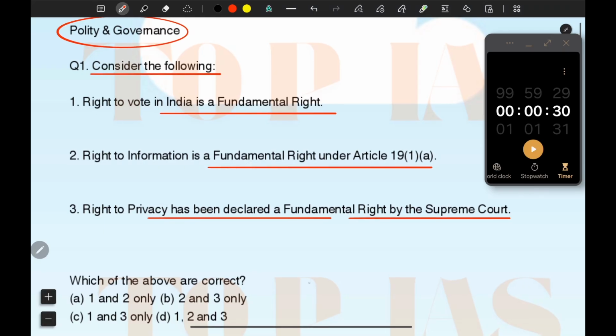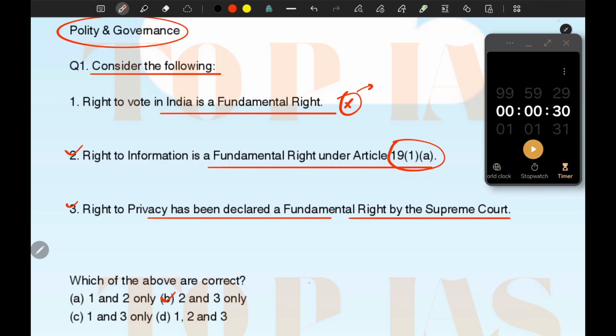So let's see the first option. Right to vote in India is a fundamental right. This is not correct. Okay, so right to vote is not a fundamental right. And right to information is a fundamental right under Article 19(1)(a). It is correct. And the third option, right to privacy has been declared a fundamental right by the Supreme Court. This option is also correct. So 2 and 3 are correct. So option B is correct.